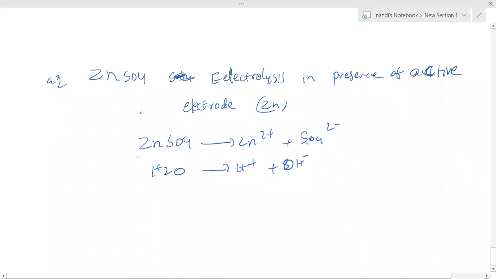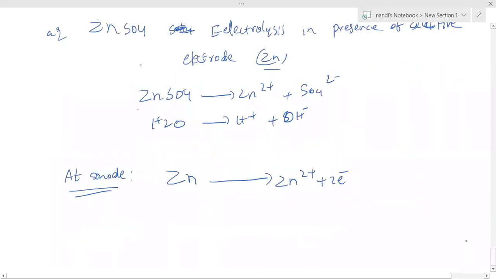Now come to the back. At anode, oxidation takes place. Which is going to take place? Zinc, which is the active electrode here. You can blindly write whatever I'm giving: Zn gives rise to Zn2+ plus 2 electrons, at anode oxidation. Don't take any other anion, OH- or sulfate ion. Just take the electrode I gave. At cathode, Zn2+ plus 2 electrons gives rise to Zn. Clear? So this is the equation.